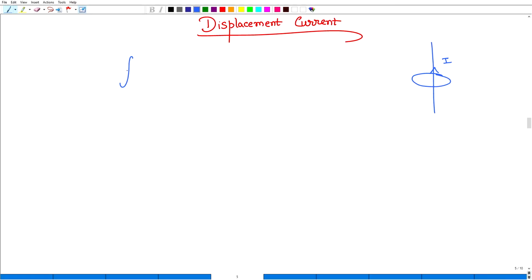So what is that? B dot dl is mu naught I, which was there, and he added one more term which is Id. This is called the displacement current.